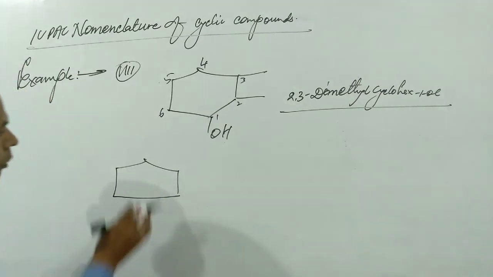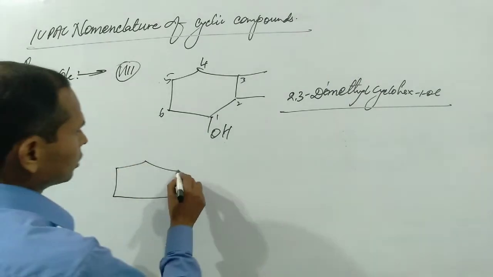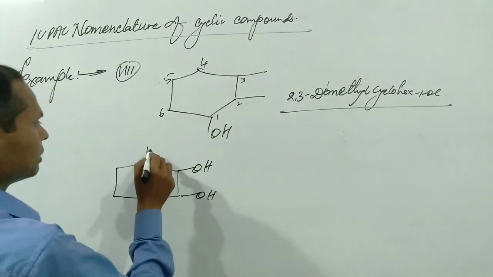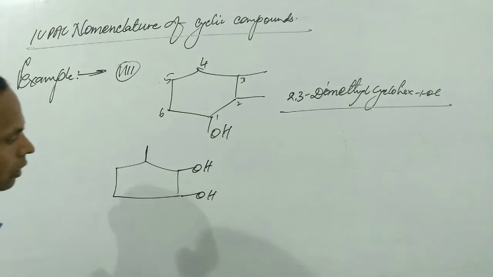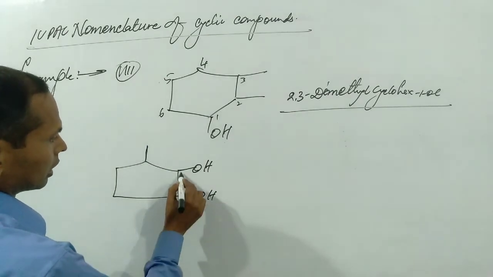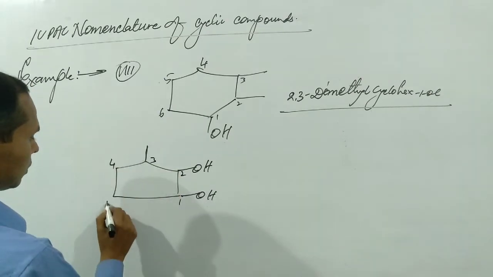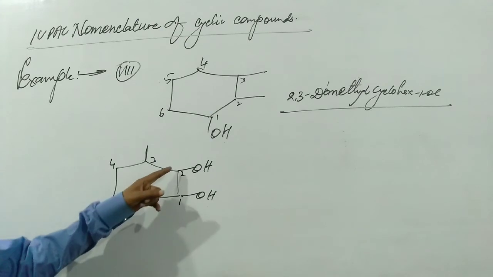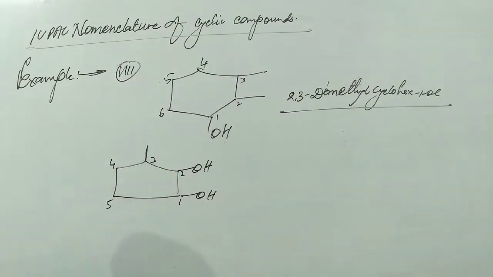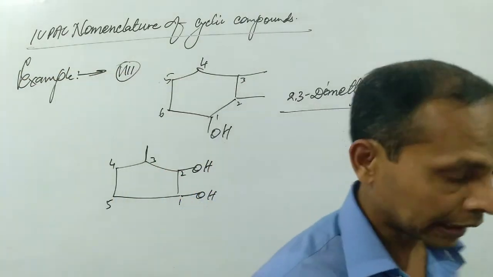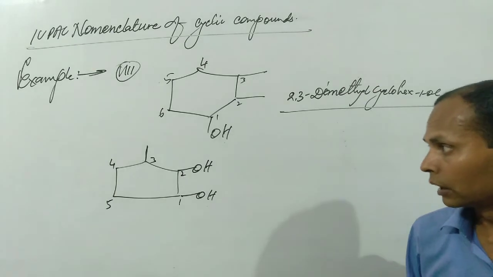This is cyclopentane. In case we have to give one hydroxyl group here, and one methyl group here, we can start the numbering of carbon atoms from this carbon atom: 1, 2, 3, 4, 5. We cannot start from here, that is, 1, 2, 3, 4, 5 is not possible, because we have to give the minimum numbers to the constituents.